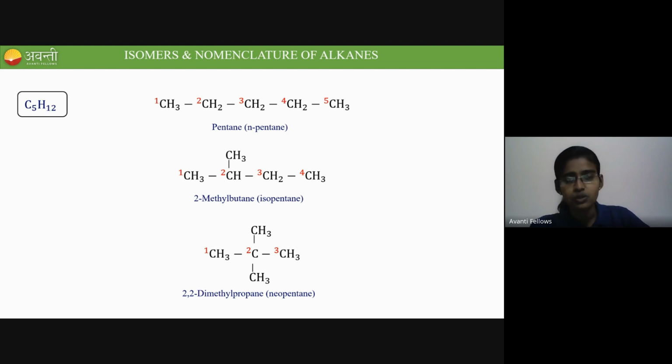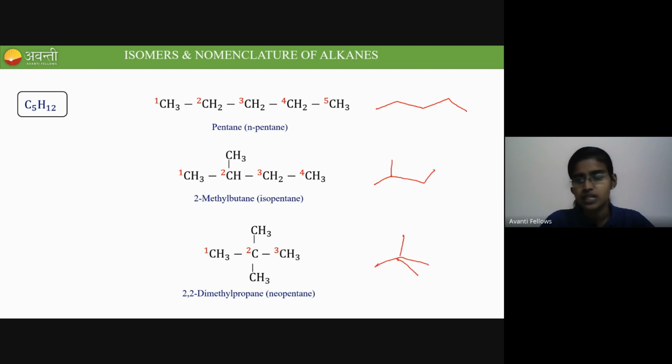Now, these 3 compounds you see: one is in a straight chain manner, the other has 1 branch, and the third compound has 2 branches. So the skeletal structure is differing, no? That's why they are called chain isomers. So there are 3 chain isomers possible for the formula C5H12. Clear for all?